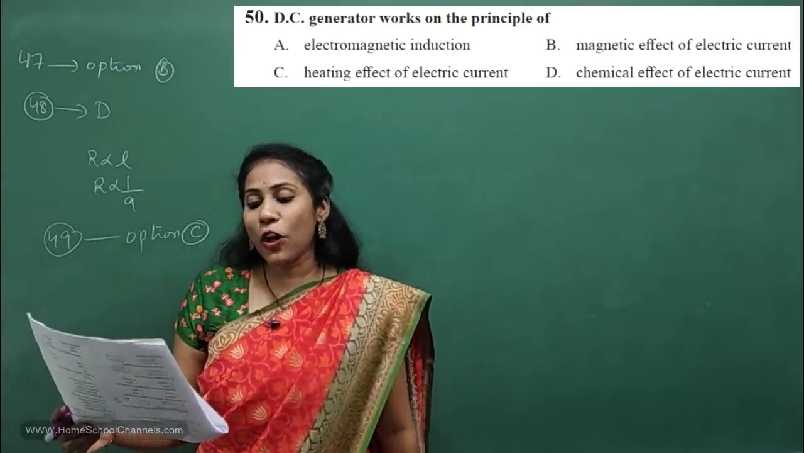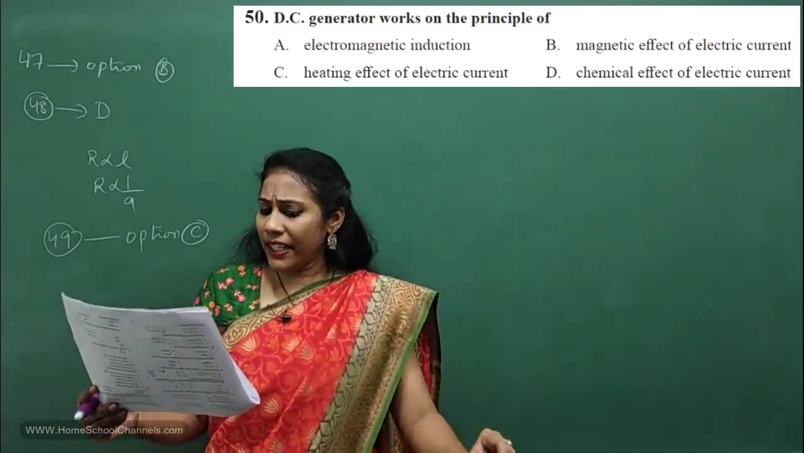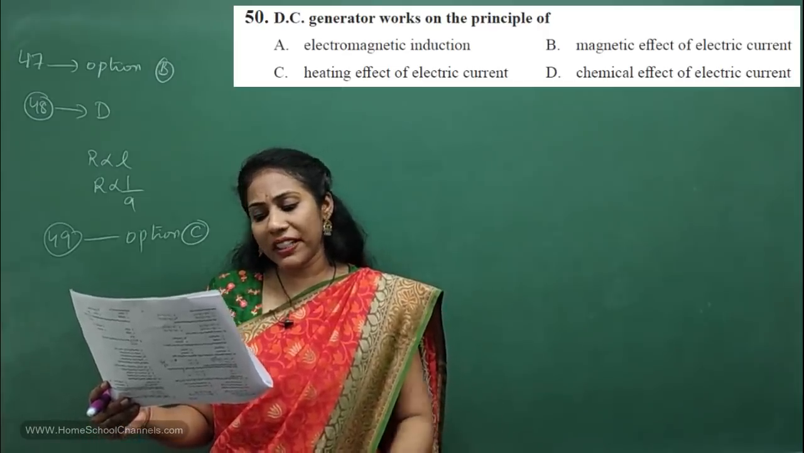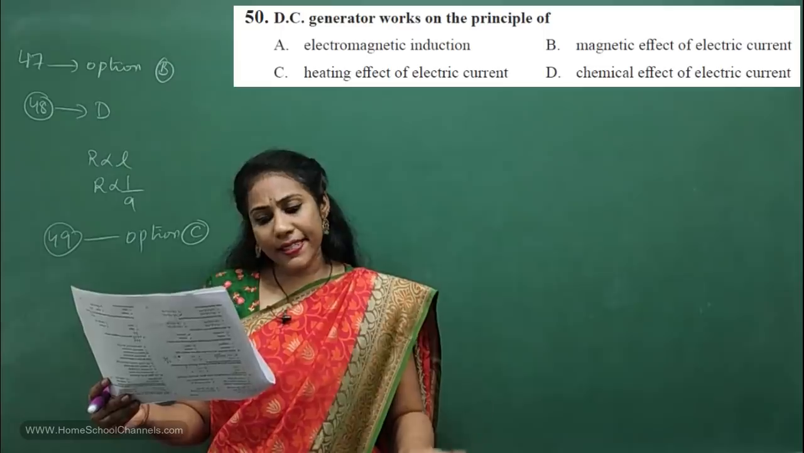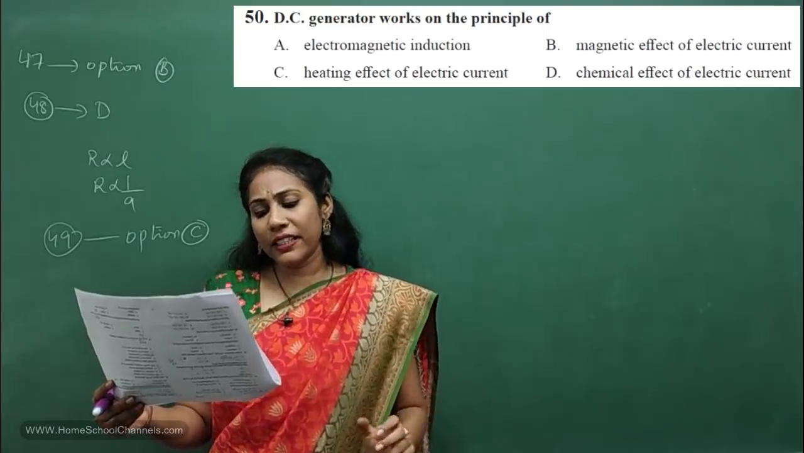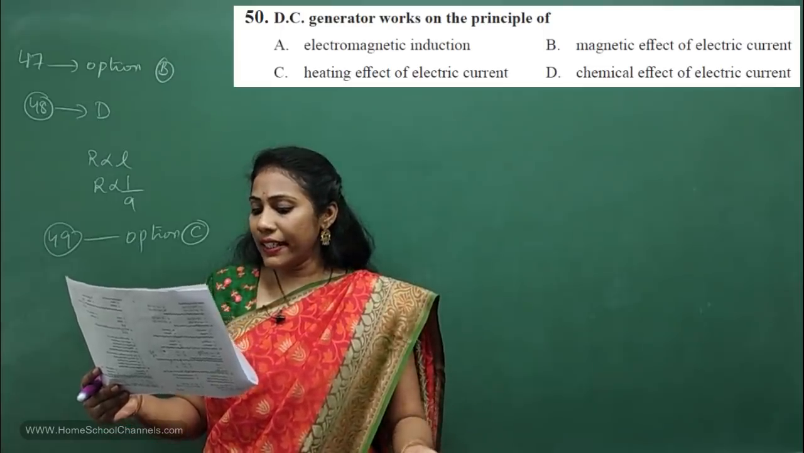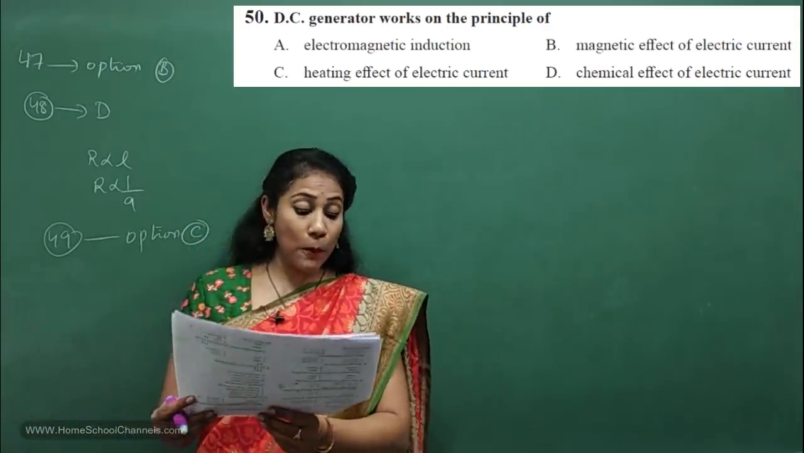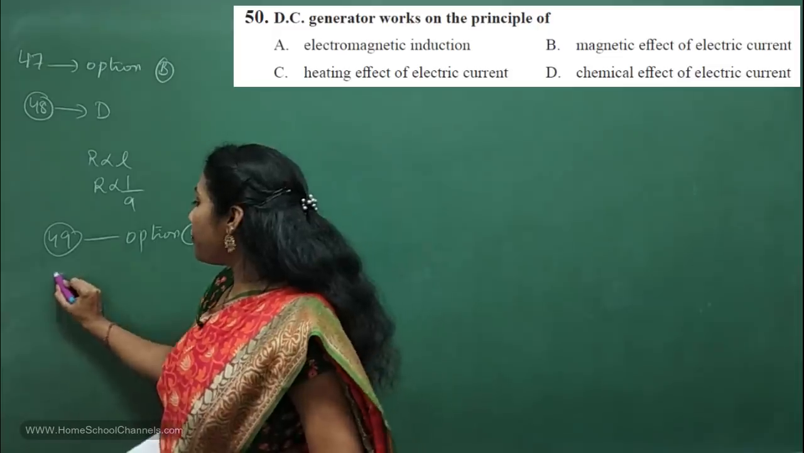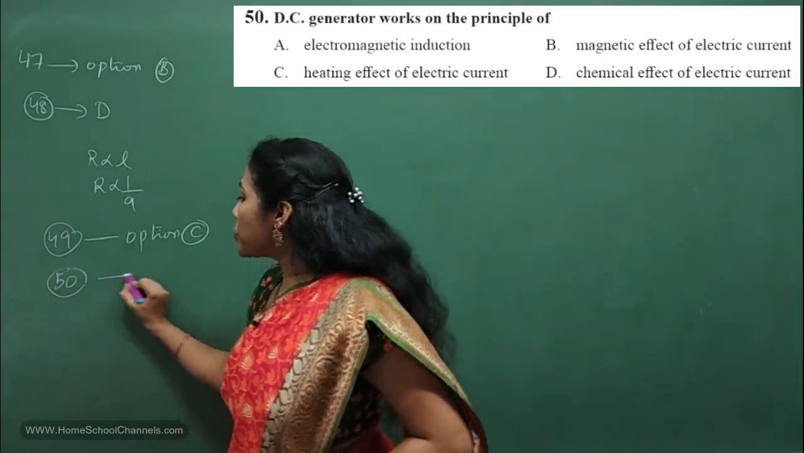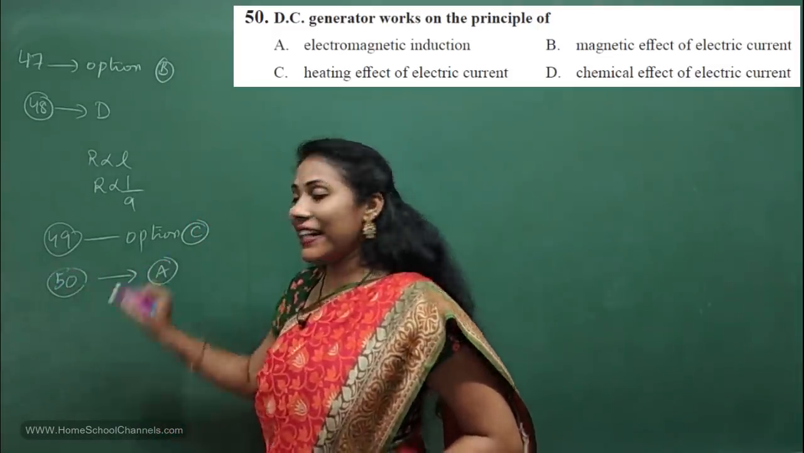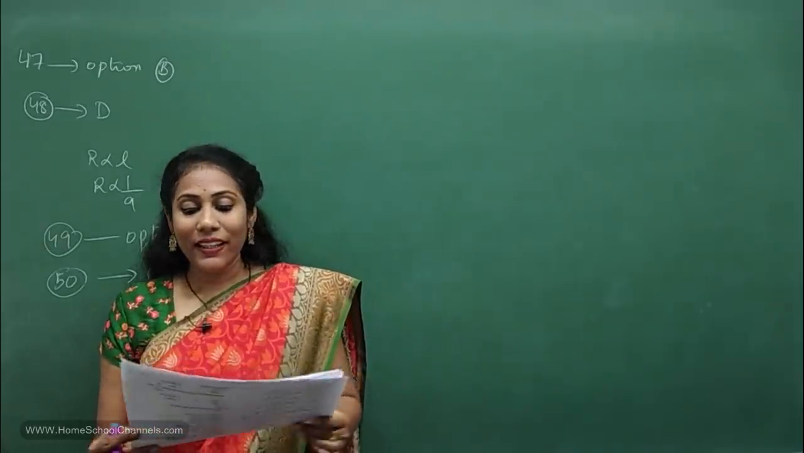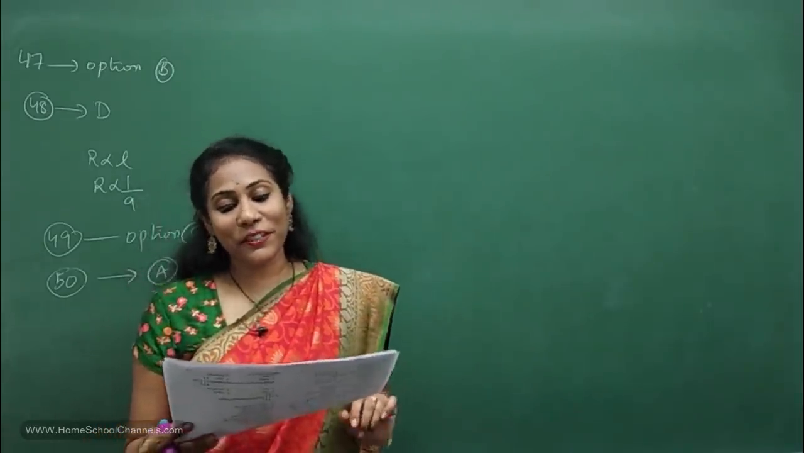Okay, so what is the option you will select? A. Electromagnetic induction. B. Magnetic effect of electric current. No. C. Heating effect of electric current. No. D. Chemical effect of electric current. No. So what is the option? Option A. That is for the 50th question. Option A is the correct answer, electromagnetic induction. Okay. Coming to 51st question.